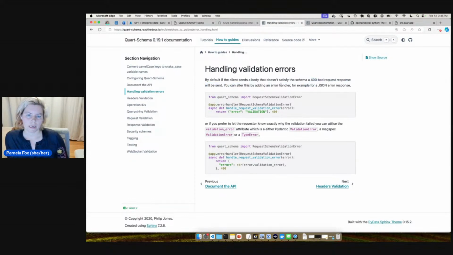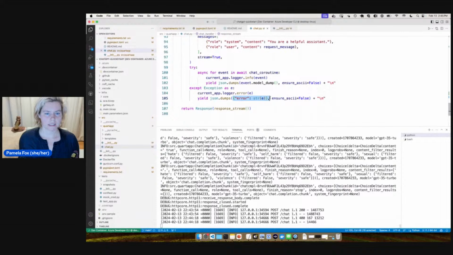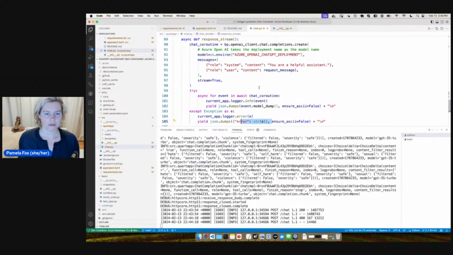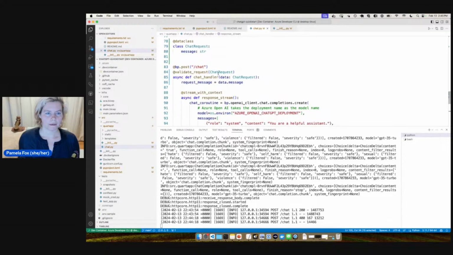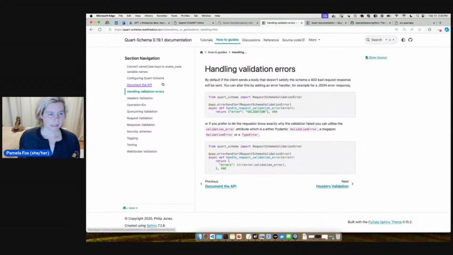You can alter this by adding an error handler here, and that way we'd get back actual JSON, which might be what we would want to do. Let's see, do we send back any error here? So this one actually does potentially give back an error when it has an internal response. So that's a potential response that it could look like.